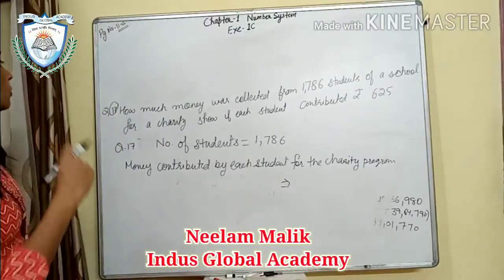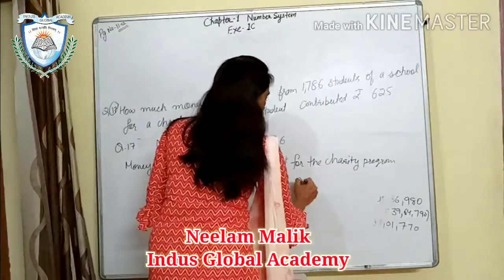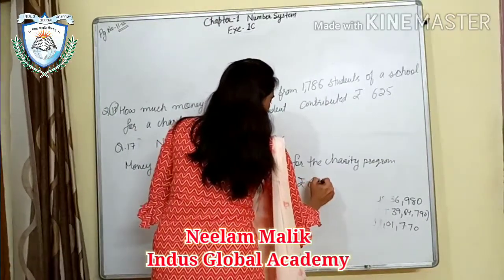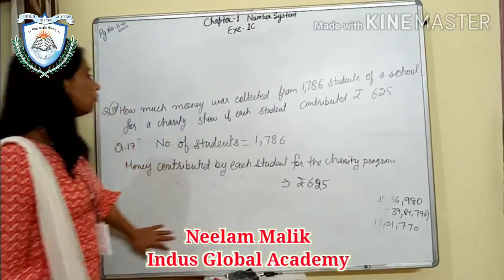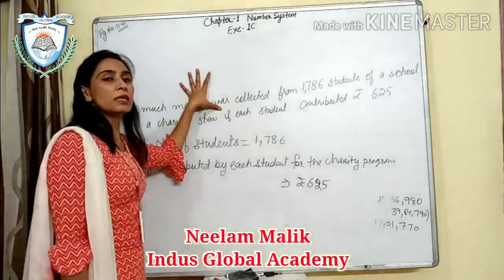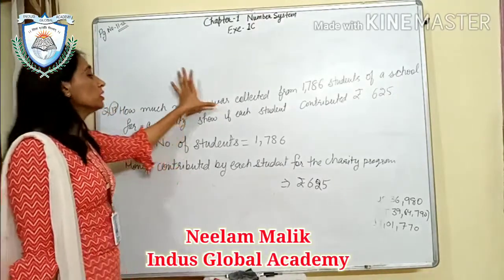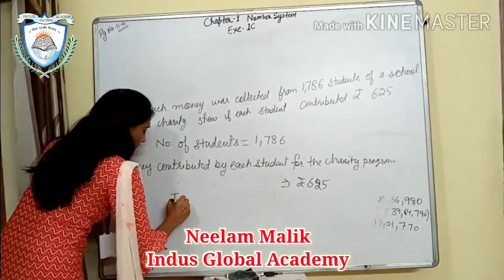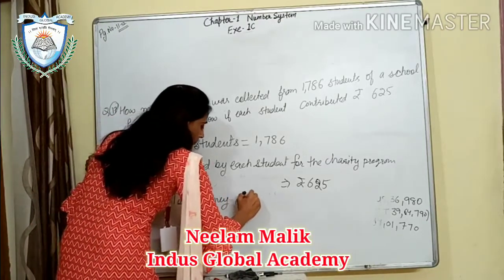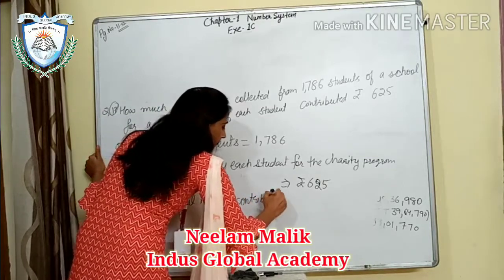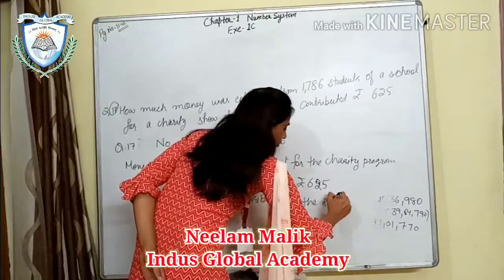Okay, so what you will do next? Money contributed, what is that money? That is rupees 625. Yes, 625. So now we have to find out the total collection or total money contributed by the students. So you will write here total money contributed by the students, or you can say by all students.